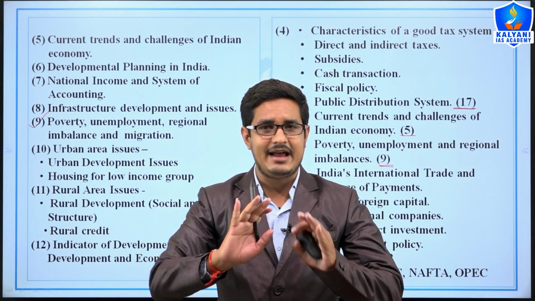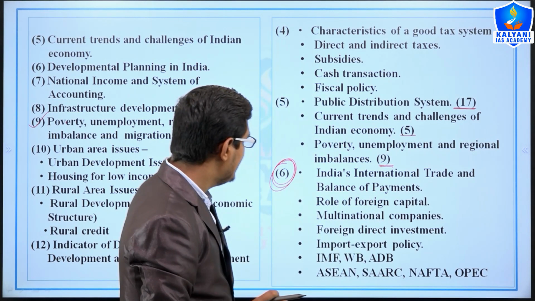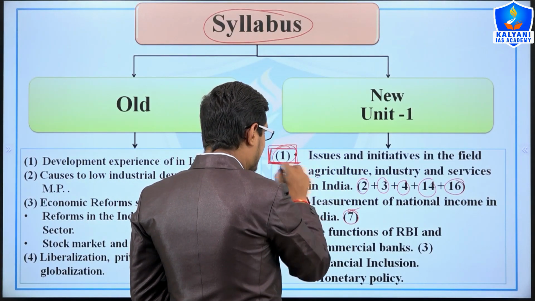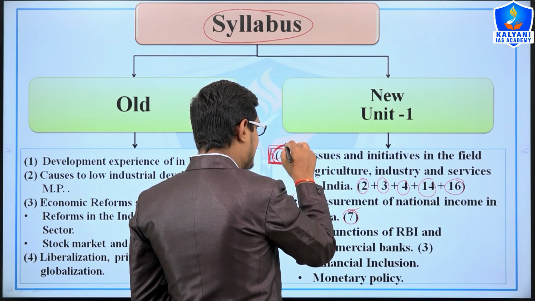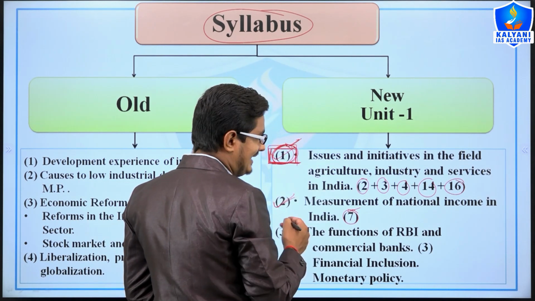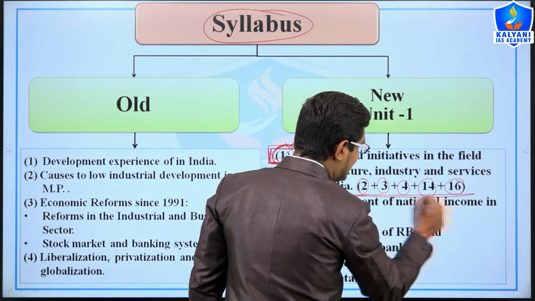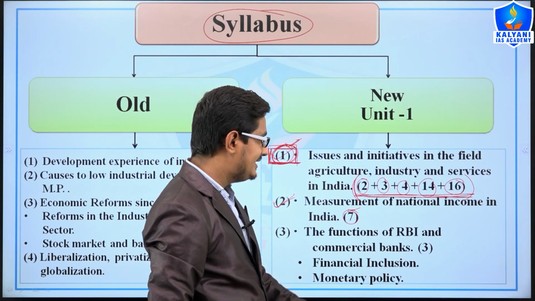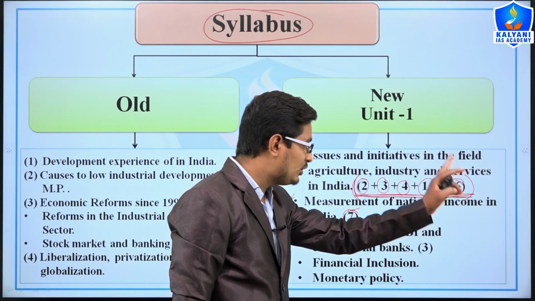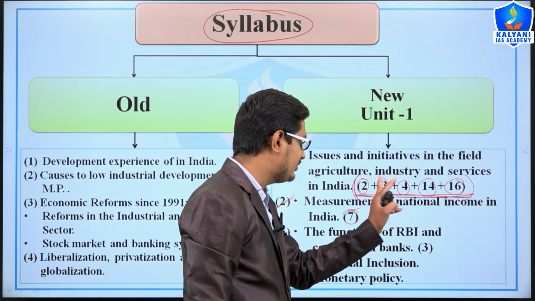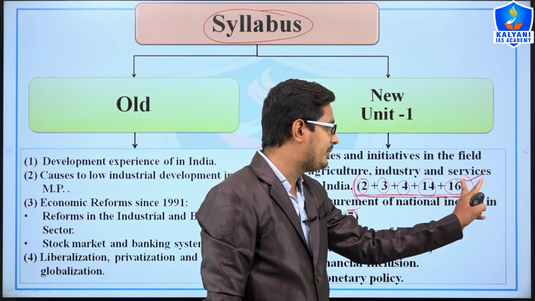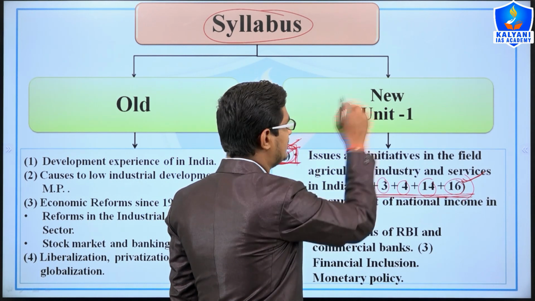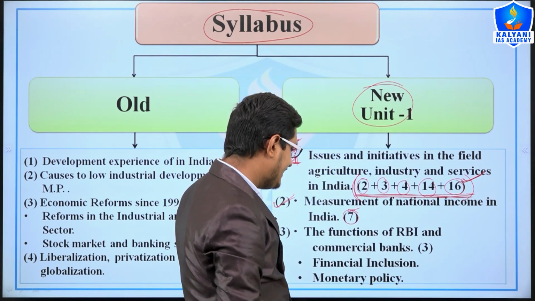So what I am trying to make you understand is that this is the topic in our new syllabus, and here I am mentioning the topic numbers of the old syllabus. So you can understand topic numbers 16, 14, 4, 3, 2 were old topics which are included somehow in topic first of the new syllabus, right?